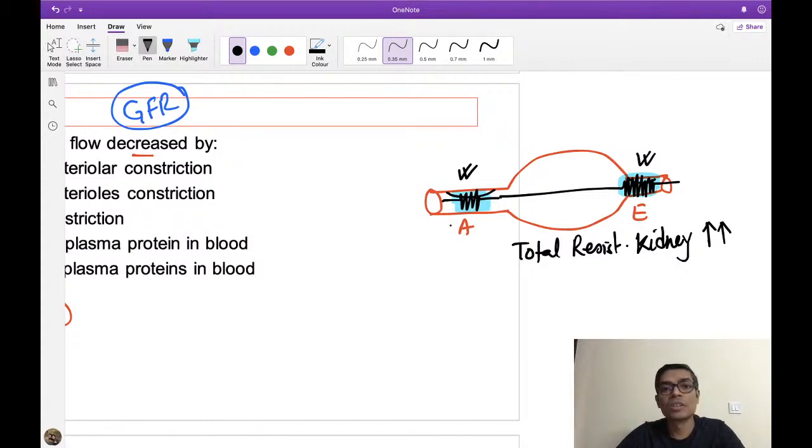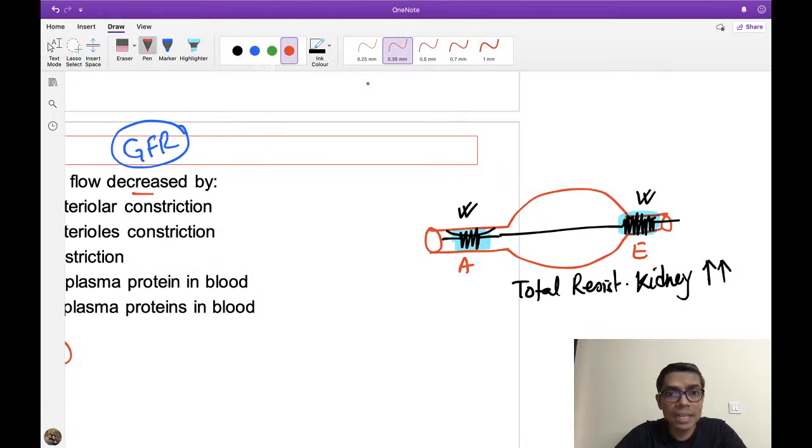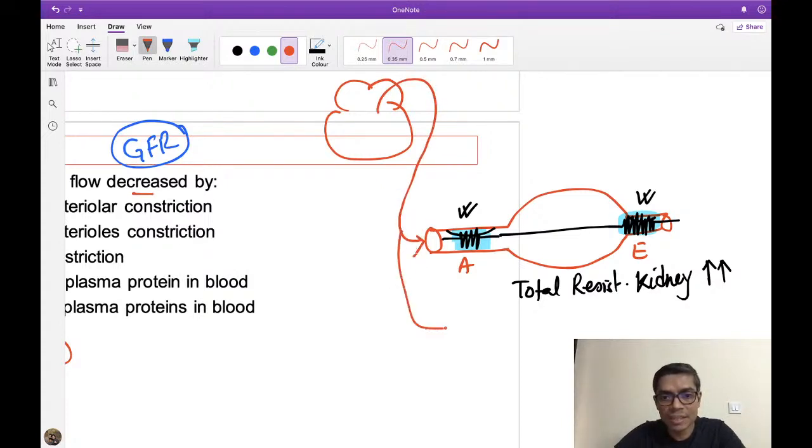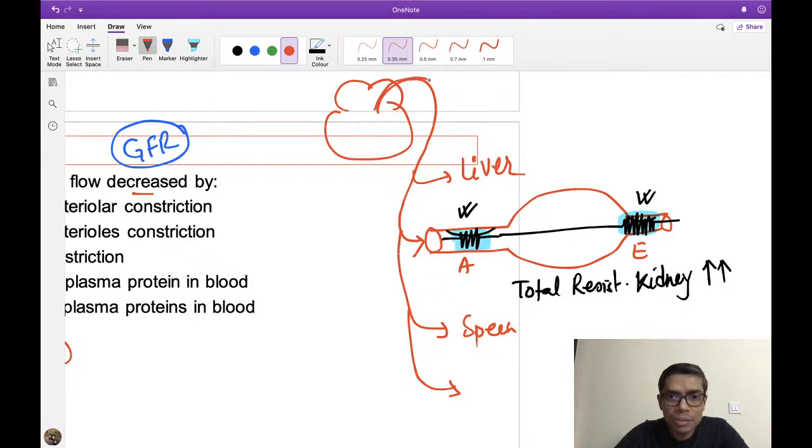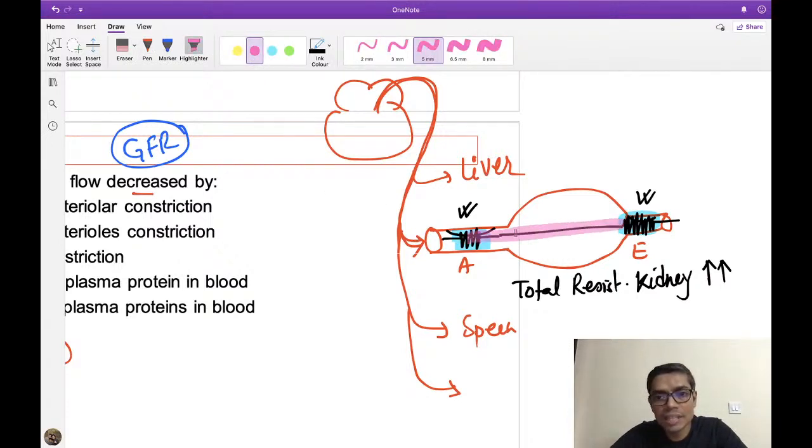Whether it is constriction of the afferent or constriction of the efferent. Now look at this concept: the heart is pumping blood from here. Blood is going to different regions, like the kidney, the liver, the spleen and all other organs like this. So it is diverted in many regions. Now the blood is flowing with the same pressure, and when it goes through the kidney, it sees that there is a huge amount of resistance inside this kidney.